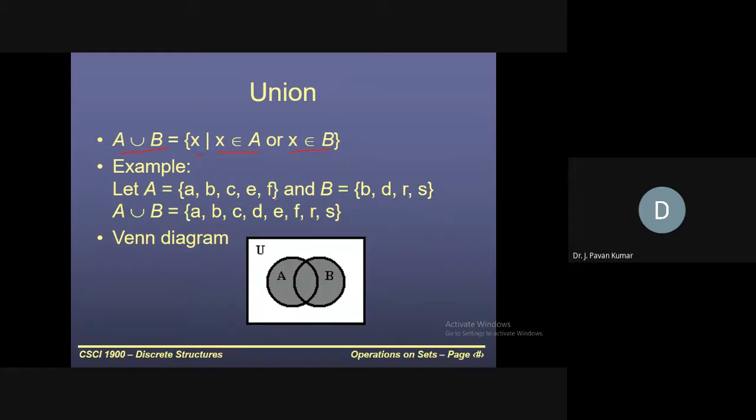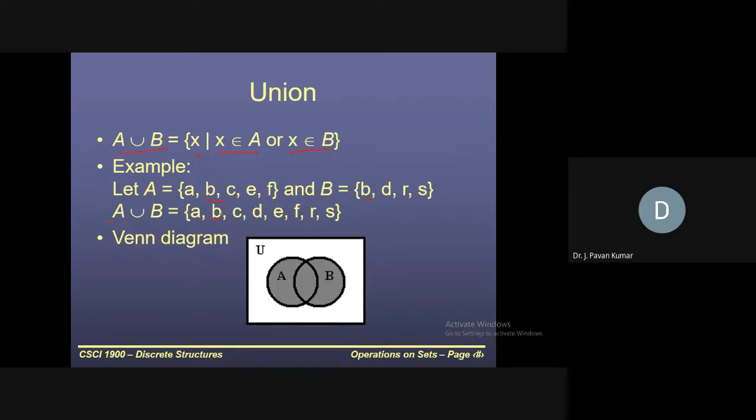Example: A is {A, B, C, E, F} and B is {B, D, R, S}. Then A union B will contain A, B, and so on. Although B is contained in both these sets, B will be part of A union B only once. In general, a set will not contain duplicate elements. This is a very important point. A set will not contain any duplicate elements.